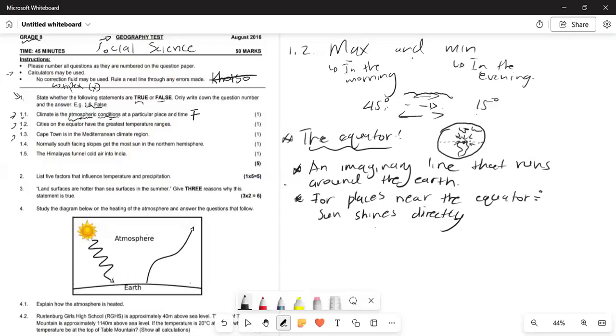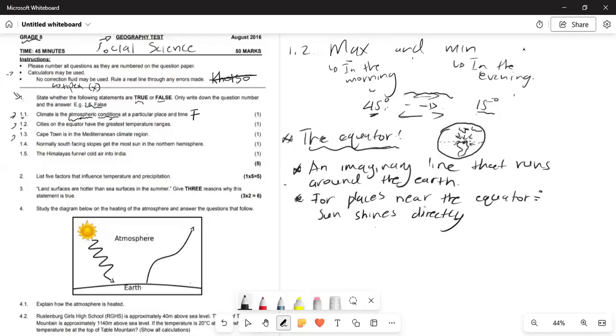Because now here we're talking about 45 degrees, so it's too hot. And then when we go back to 15 degrees, it's much less hot. Now it's starting to become coldish. So when we talk about the range, we talk about how hot it is in the morning and how cold it is in the evening. But for places and cities near the equator, it's not necessarily more hot or more cold. So it's rather at a very stable range.